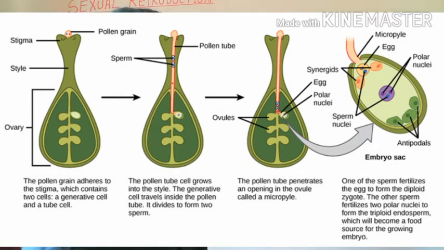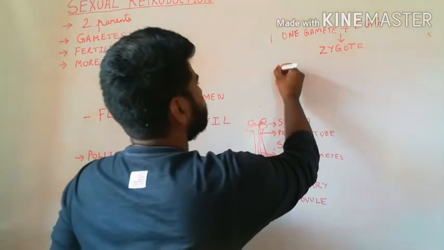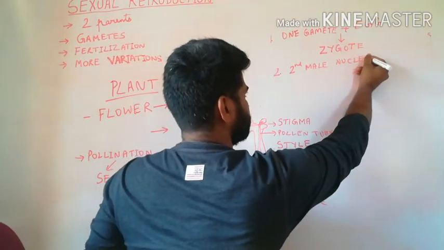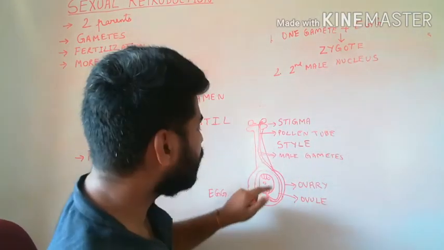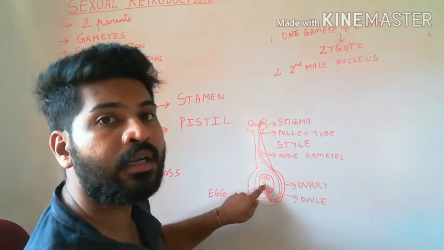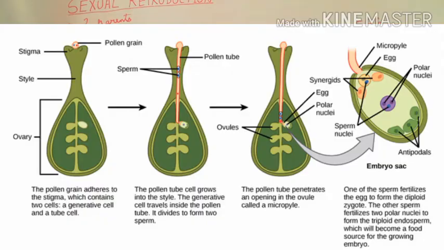This is what is called fertilization or syngamy. The second male nucleus, the second gamete, will fuse with the central cell. Inside the central cell, there are two polar nuclei. So the second male nucleus will fuse with the central cell.